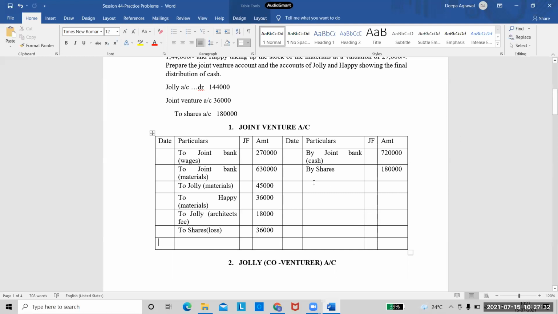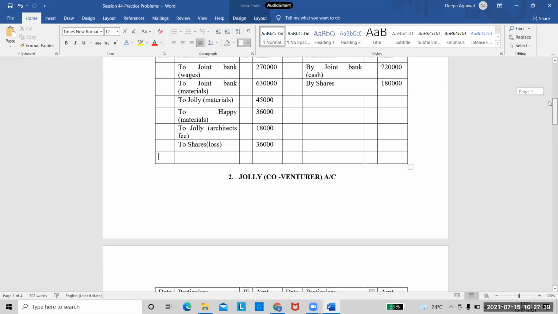So the shares which the company gave us were 1,80,000. This was an income for us. We took that income. After that, what happened? A has paid 1,44,000 to the firm.